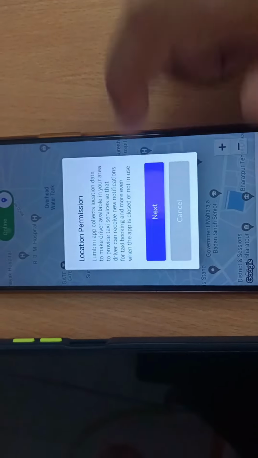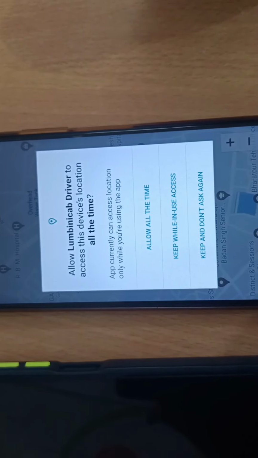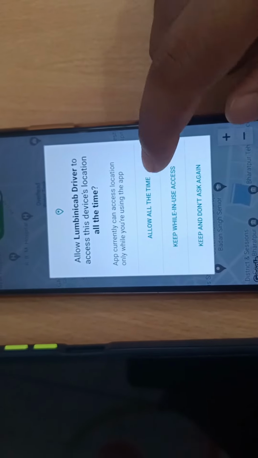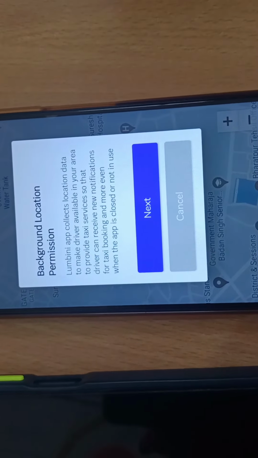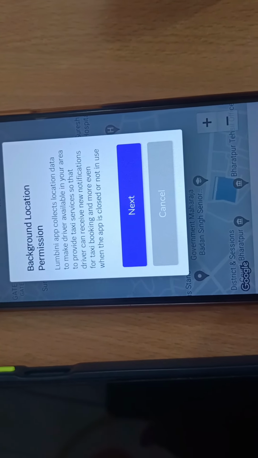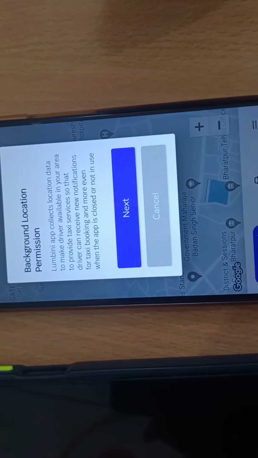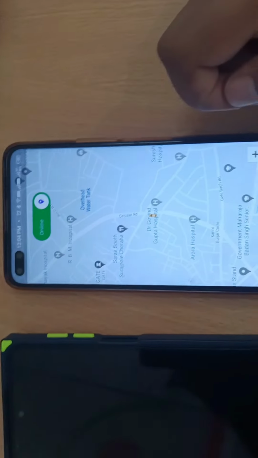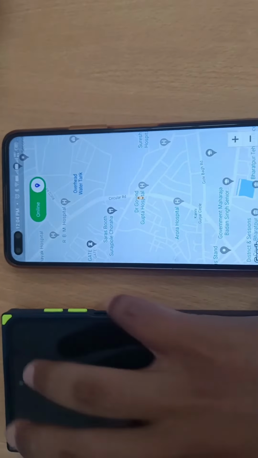So when we click on next, from here you can see "Allow Lumini Cab driver to access this device location all the time." So when we just click on all the time, the application collects location every time. From here you can see the background location permissions. The Lumini app collects location data to make the driver available in your area to provide taxi services, so that the driver can receive new notifications for taxi booking and more, even when the app is closed or not in use. So when we click on next, from here we can provide all the location permissions.